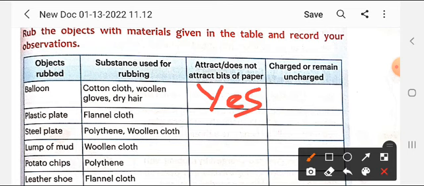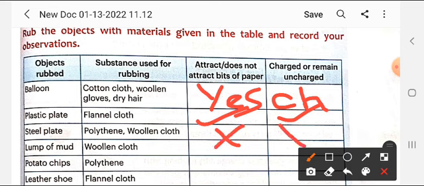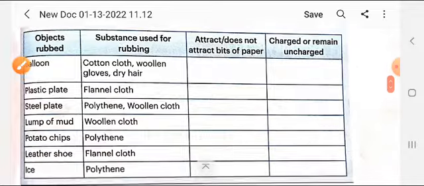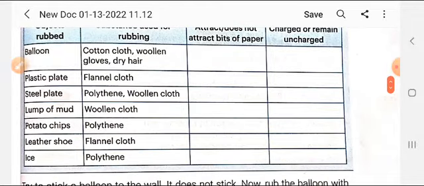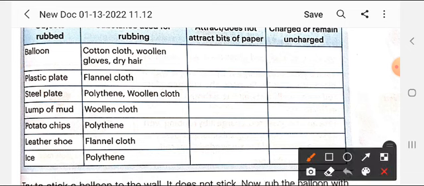Okay, charged or uncharged? It is charged, student. A plastic plate and a flannel, yes, it can attract, and yes, it is charged. A steel plate with a polythene or woolen cloth, no student, it will not be able to attract and no charge is created on this. A lump of mud and a woolen cloth, in this also it cannot attract, and neither could any charge be created on this.